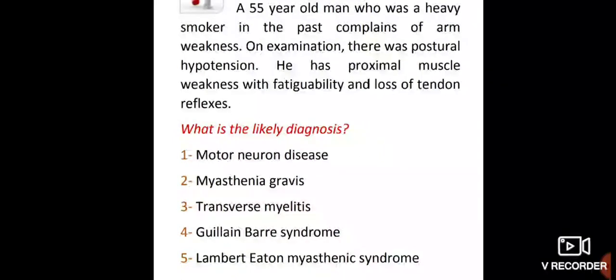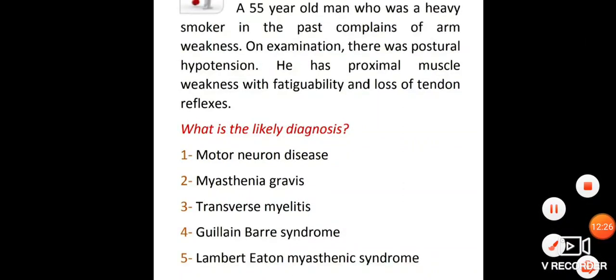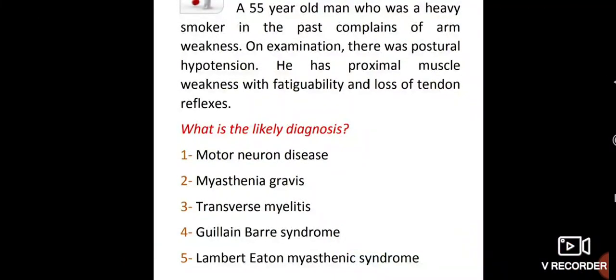A 55-year-old man who was a heavy smoker in the past complains of arm weakness. On examination, there was postural hypotension, proximal muscle weakness with fatigability and loss of tendon reflexes. This is mainly due to Lambert-Eaton myasthenic syndrome.